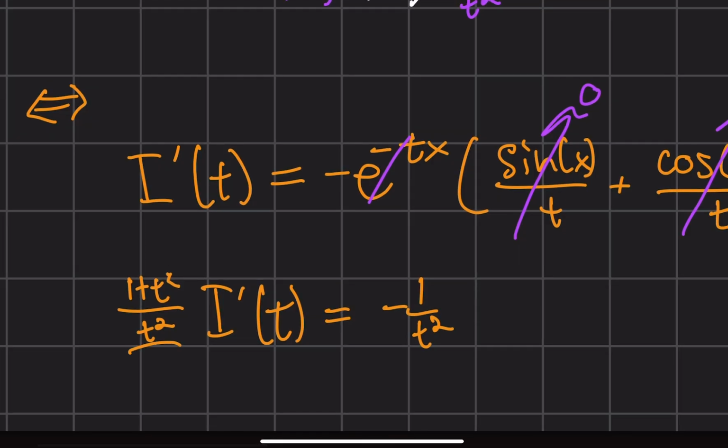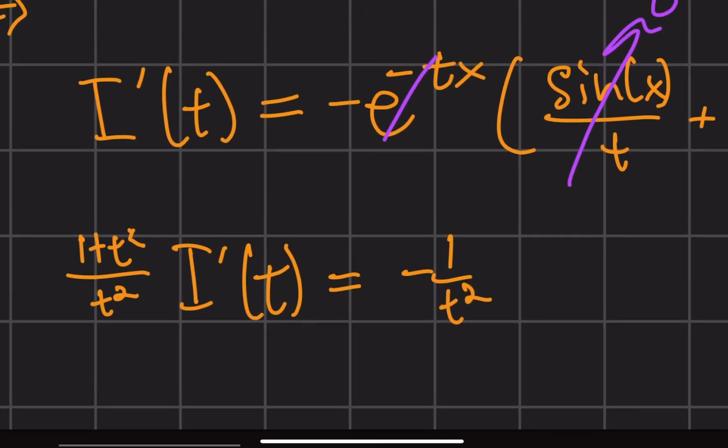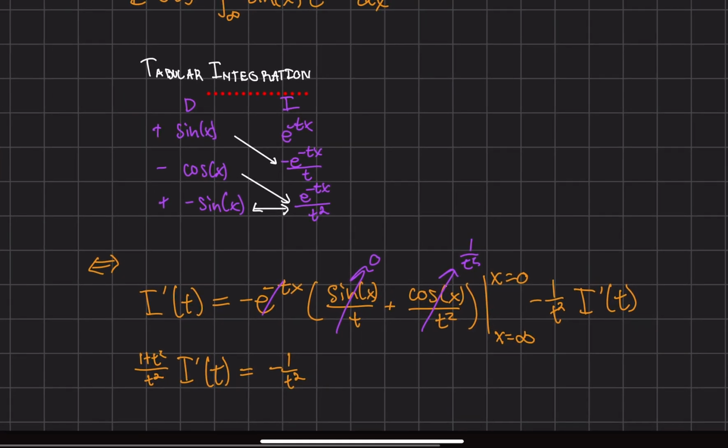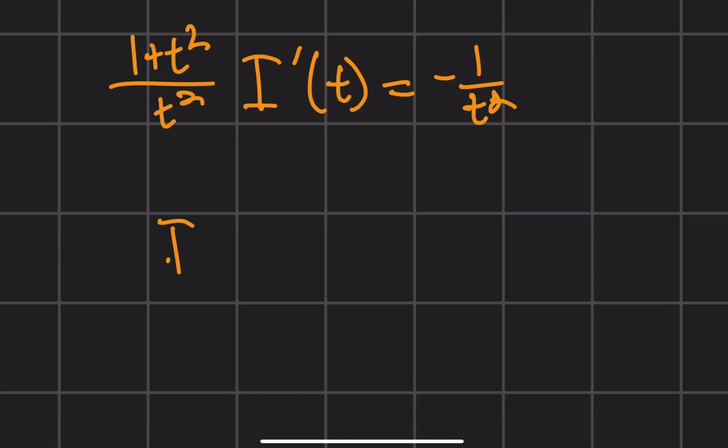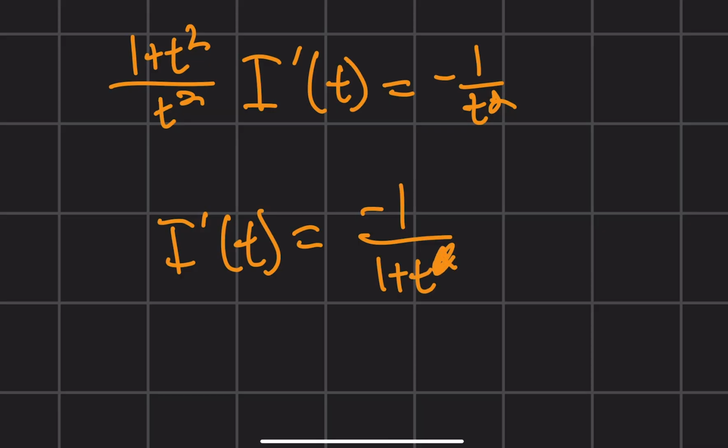And notice that we have a t squared and t squared over here, which we can multiply on left hand and right hand sides, giving us the following. I'll write it on the new page. 1 plus t squared over t squared I prime of t equals -1 over t squared. So yes, these 1 over t squareds will cancel, and I prime of t is now equal to, I should say, -1 over 1 plus t squared.